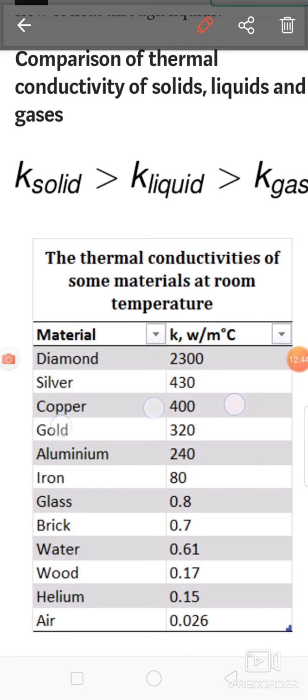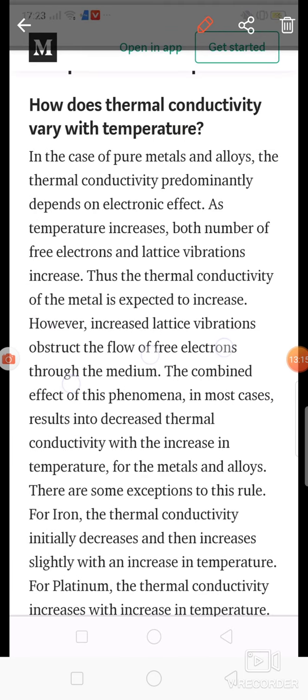Means what? Diamond has the highest thermal conductivity, but the cost of diamond is higher. Then silver has high thermal conductivity, around 413. Then copper has high thermal conductivity, that is 400. So these are some values of the thermal conductivity of different materials. Water has thermal conductivity 0.61. Means thermal conductivity of water is less as compared to diamond, silver, copper. So this is about the thermal conductivity of different materials.